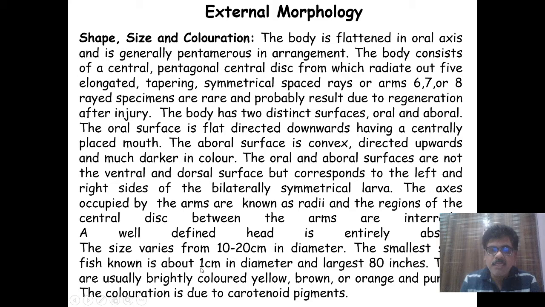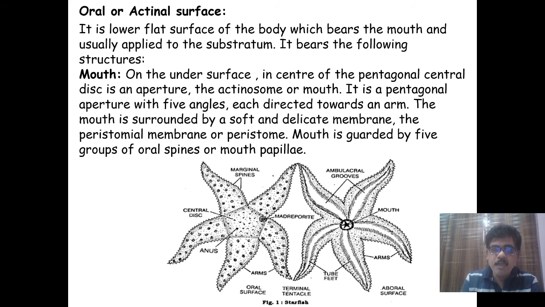The size varies from 10 to 20 centimeters in diameter. The smallest starfish known is about 1 centimeter in diameter, and the largest is about 80 inches. They are usually brightly colored yellow, brown or orange and purple, and this coloration in Asterias is due to carotenoid pigments. So that is regarding their shape, size and coloration.